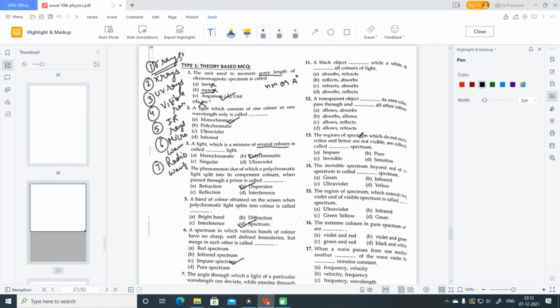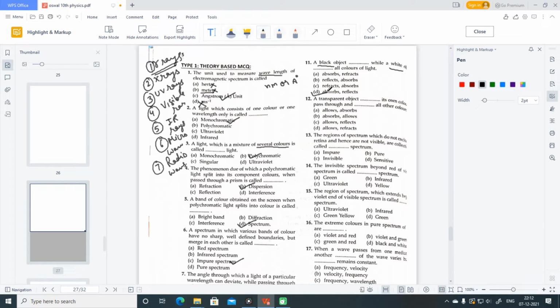Proceeding to the next question, the 11th one. A black object dash while a white object dash all colors of light. See, black is a good absorbent of radiation. So the black one absorbs and the white object reflects. White is a good reflector and black is a good absorber. So D option is correct.